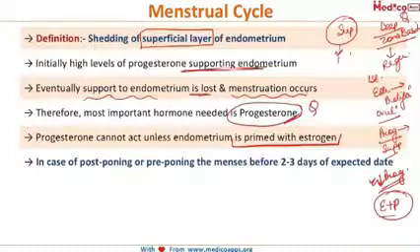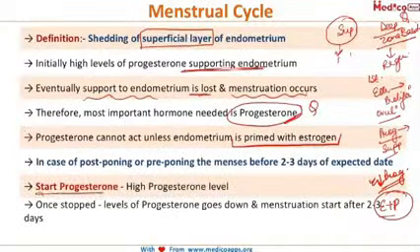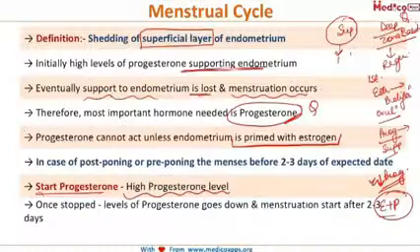Then the most frequent question that a gynecologist is asked is how to postpone the menses or prepone the menses. So with this basic knowledge, we know that if we start progesterone, there will be a high level of progesterone in the body, and subsequently it will not allow the menses to occur. Only when you stop this progesterone, the level of progesterone goes down, and then the menses will start. So if you're asked the prescription for postponing or preponing the menses, then you should give progesterone.